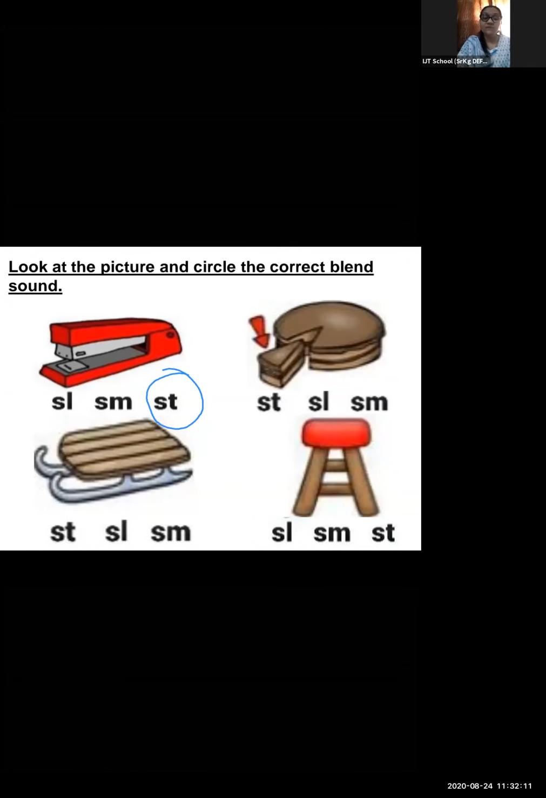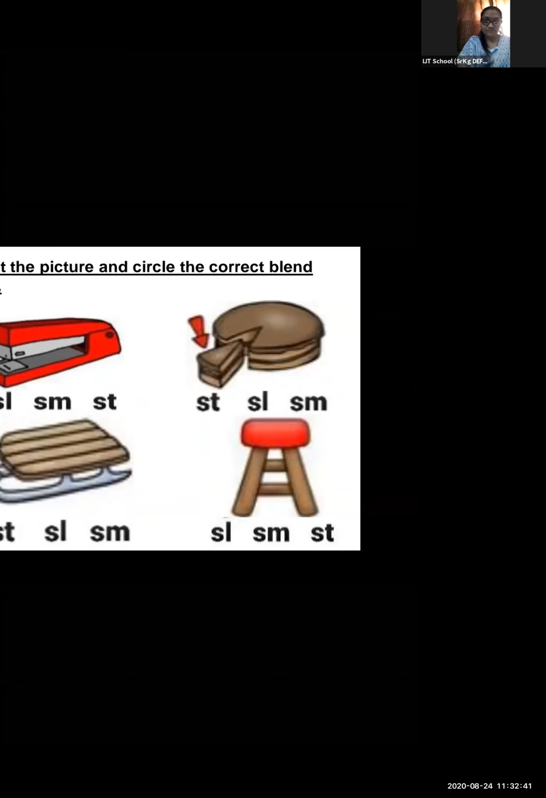Now here you can see a sledge. Over here I can see a sledge. Now, when I say sledge, which blending sound can I hear? Yes, SL sound. I can hear a sound for SL. Very good. So in this way, you can make numbers of worksheets and give your child to practice at home. Yes. Now coming to the next.